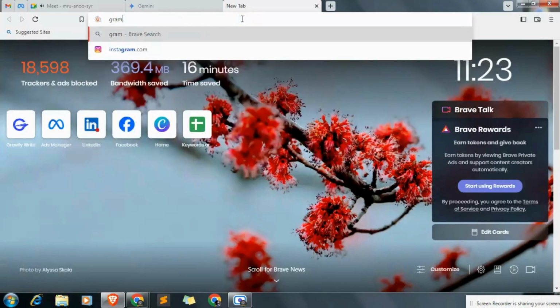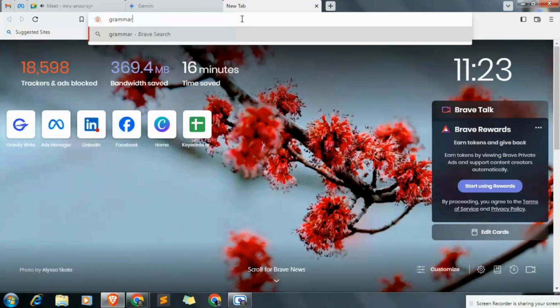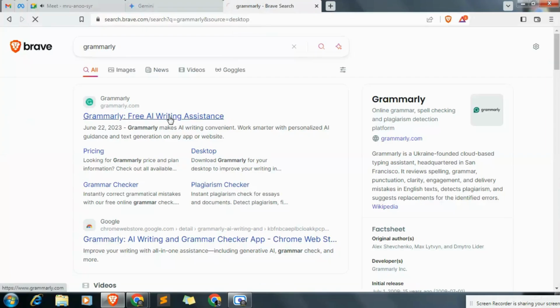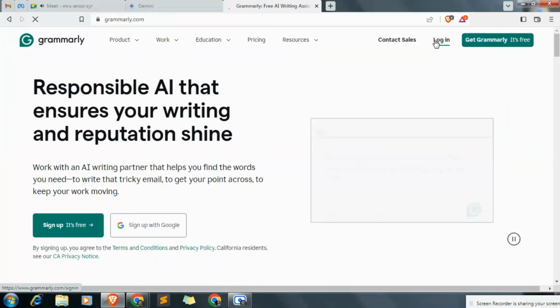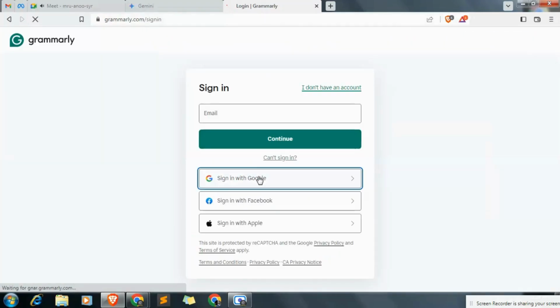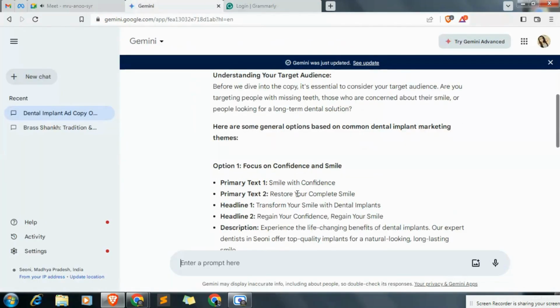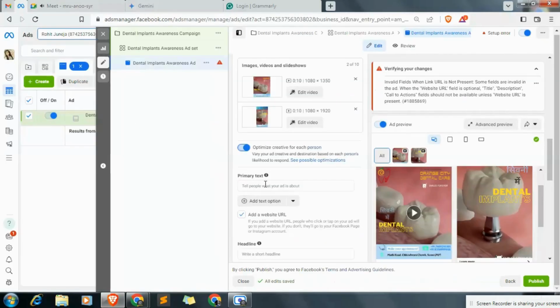Why? Because we want to push content in correct English, or we want to add some hashtags. So we will use Grammarly. If we need to log in, let's log in. Here is our content. So smile with confidence. Paste it here. Primary text.